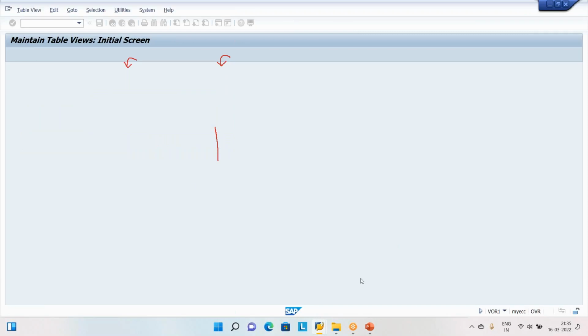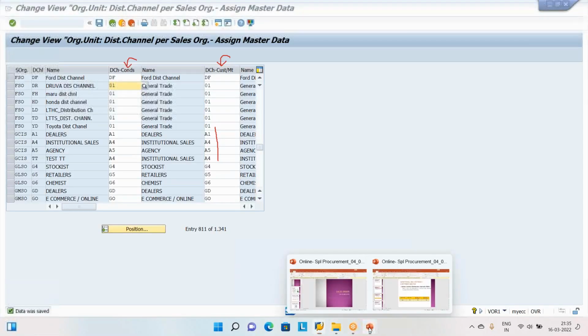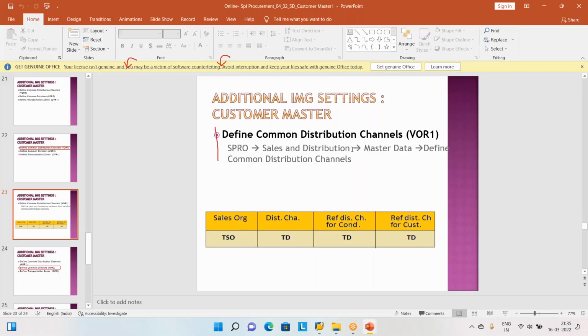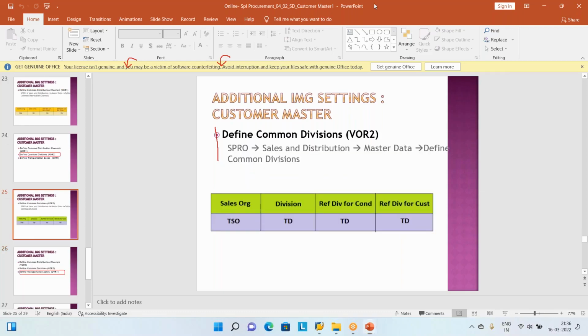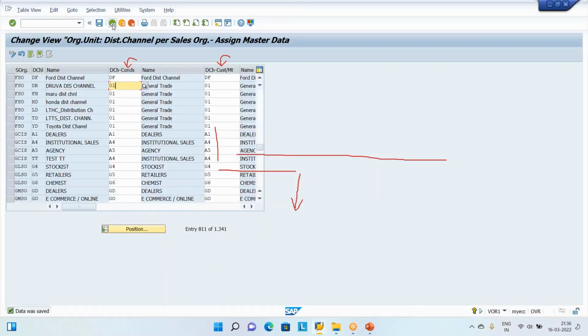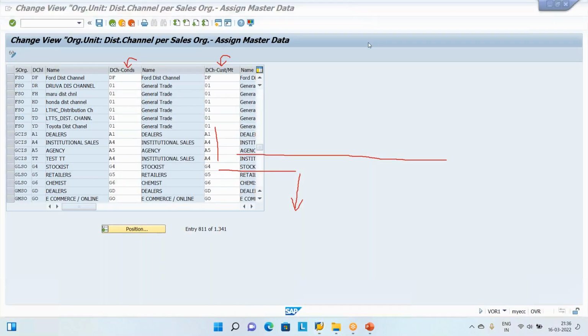In the same fashion, we are going to do one more step here: common divisions. Division is created by the consultant of another module, but this step is done by the SD consultant. By looking at this path itself, we can understand that we are not permitted to create it as a consultant in this path. So they will take the division. We already created the division for Ford. That division only we are going to enter. We don't create any other division. So let us go to the same path. Click the back button. The system is going to show you the path.